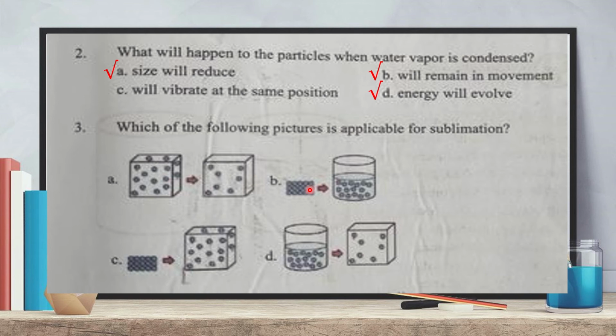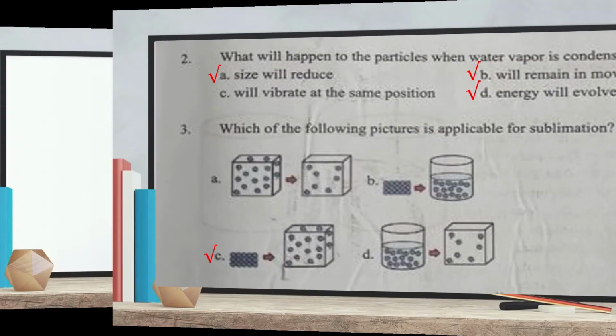Here solid molecule is converted to liquid. C number option, look, here this is solid molecule and this is gaseous molecule. And here liquid molecule is converted to gaseous. So among these pictures, only C number is the picture of the sublimation process. So the answer will be C.